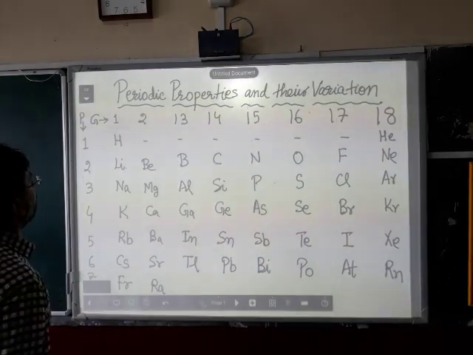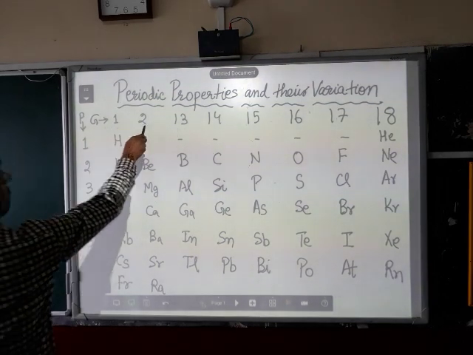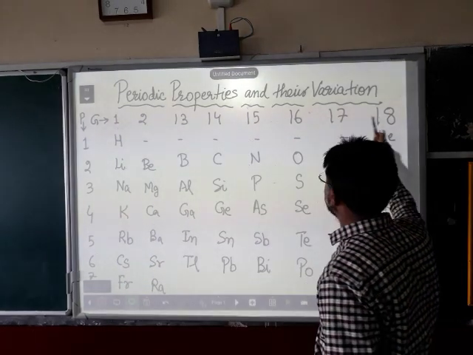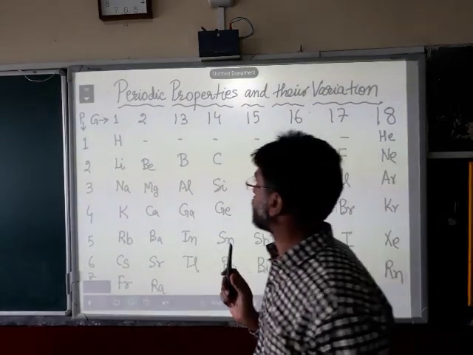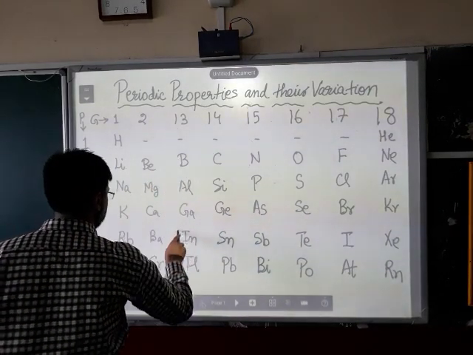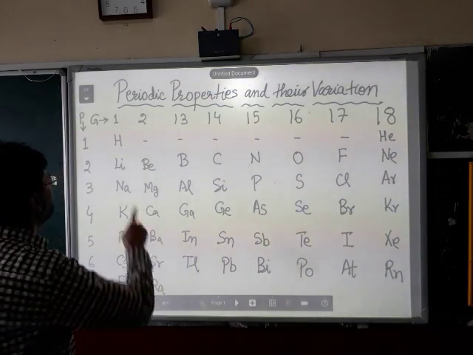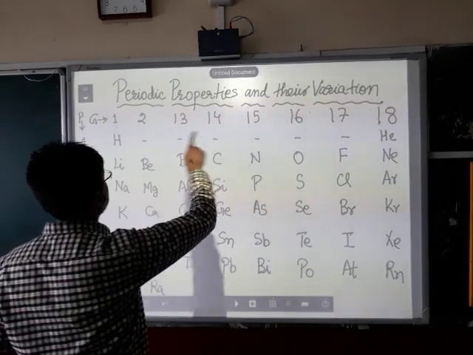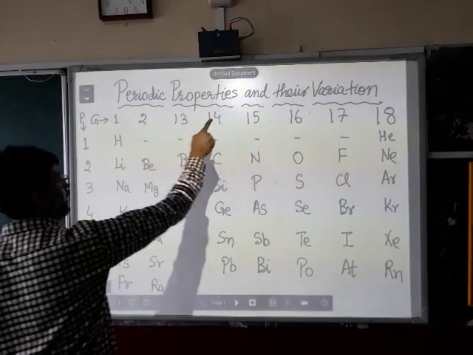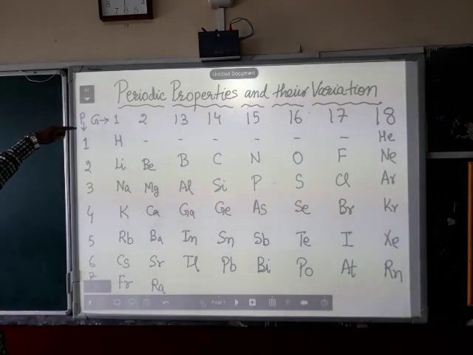Here, you can see on the board the groups: 1, 2, 13, 14, 15, 16, 17, 18. There are 18 groups, and in between you will find some groups are missing, which are not in our ICSE syllabus. Our syllabus is confined to the groups I have mentioned: group 1, 2, 13, 14, 15, 16, 17 and 18 only. And after the groups we have periods. There are 7 periods.